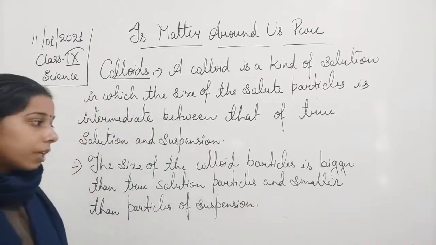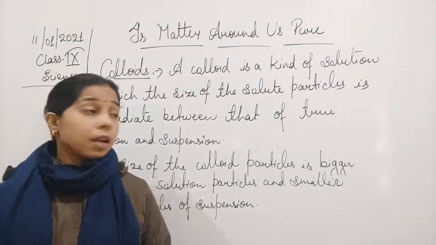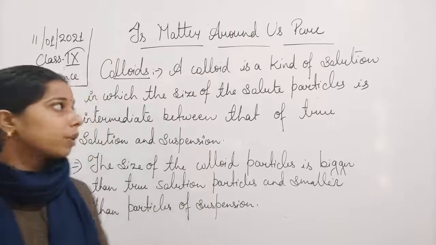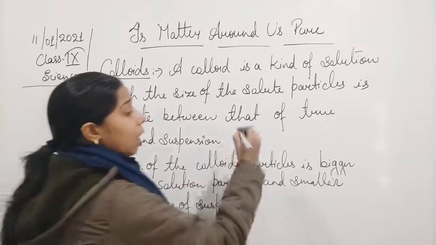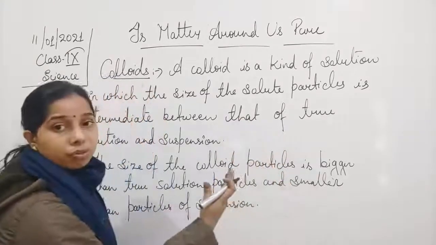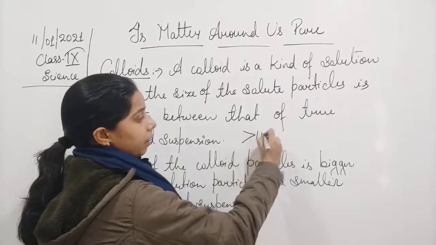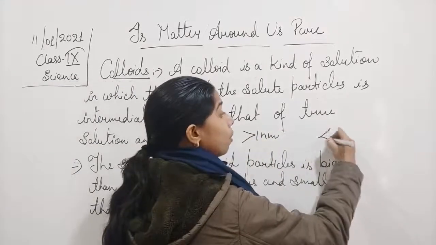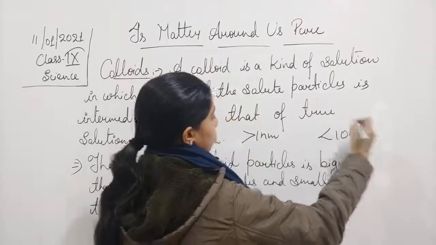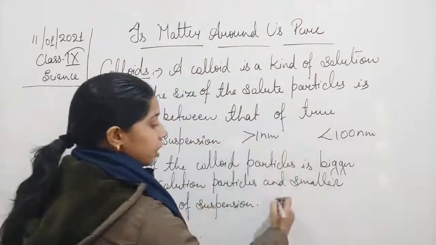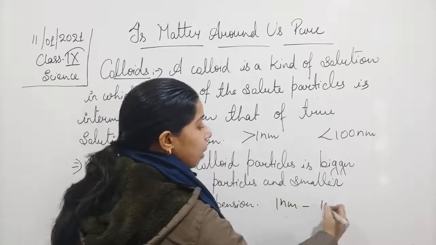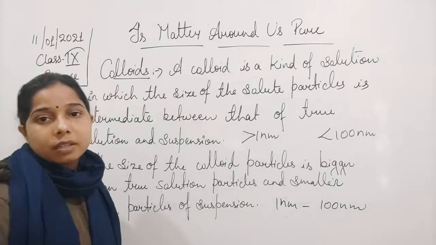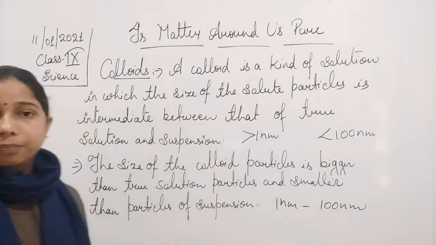Okay, so the size of the colloid particle is bigger than that of the true solution particles, and we can understand it very easily, because when we were talking about the true solution, we said that the size is less than 1 nanometer. In case of a suspension, we said it is more than 100 nanometers. So between them, it means between 1 nanometer and 100 nanometers in diameter will be the size of the colloid particle. Okay, now let us move.